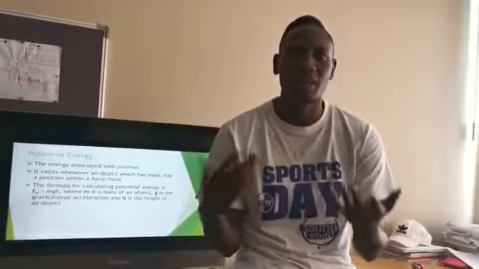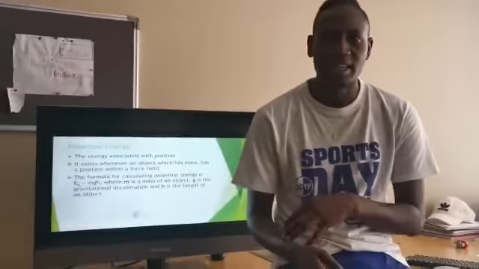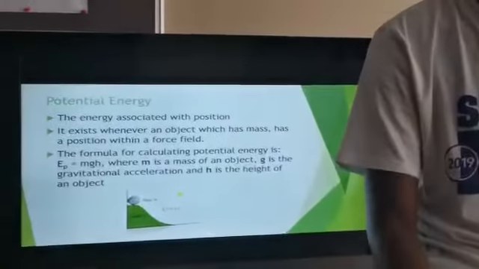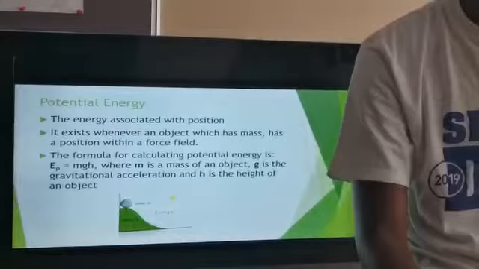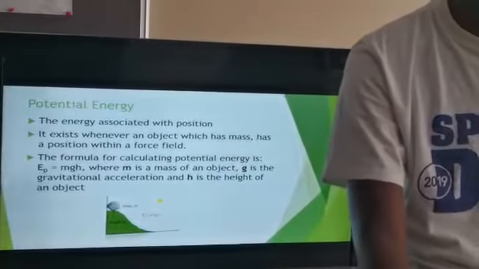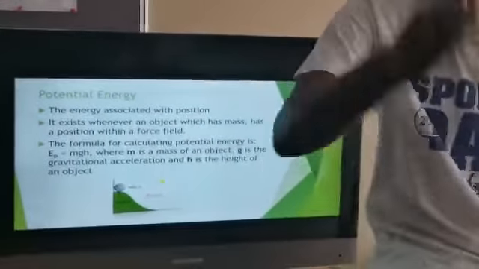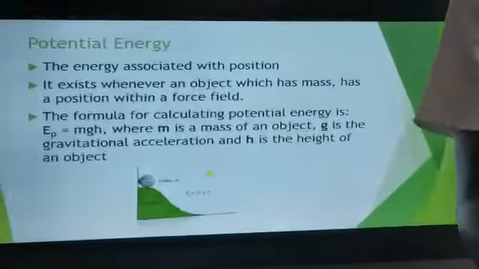The formula for calculating potential energy is EP is equal to mgh, where m is the mass of an object, g is the gravitational acceleration, and h is the height of an object. You must bear that in mind. The height is very important in the potential energy.